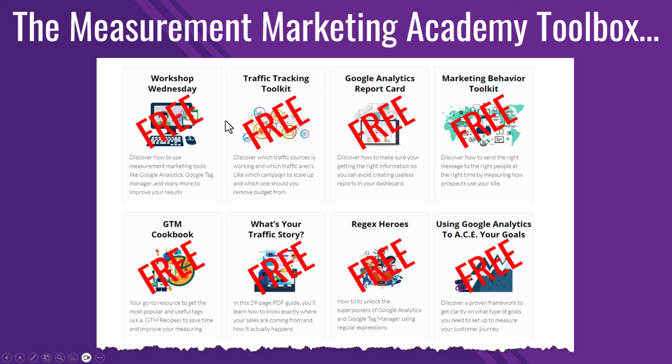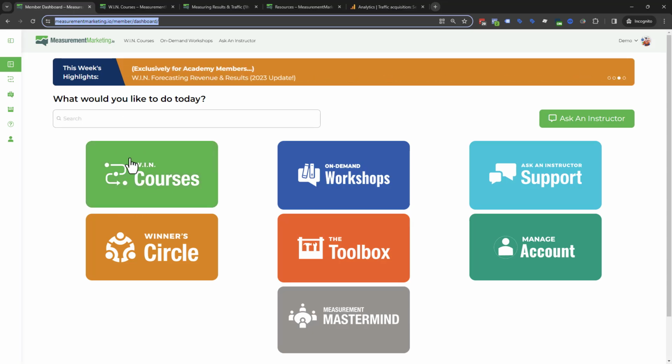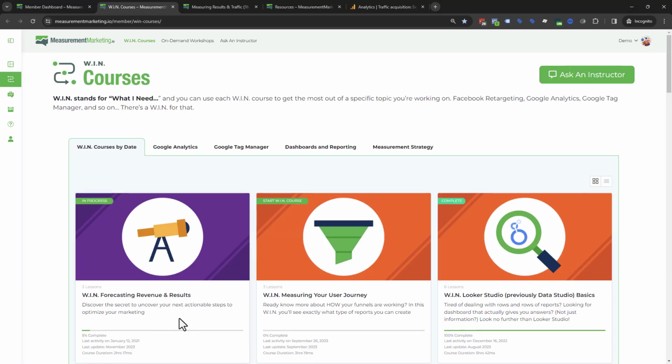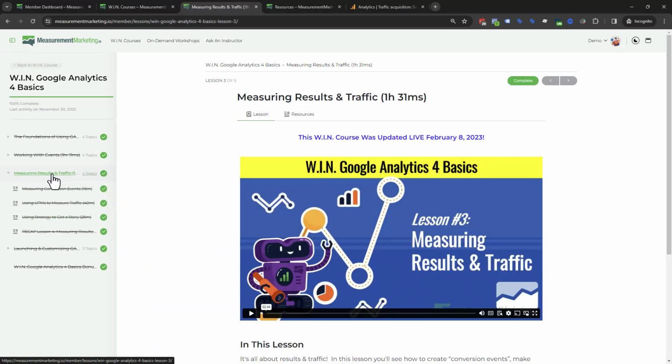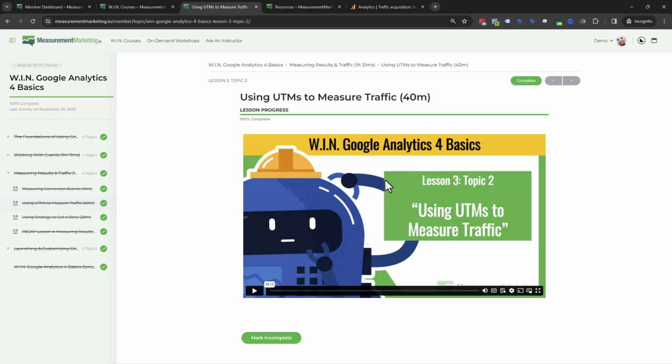But the traffic tracking toolkit is part of the Toolbox. I'm going to show that very, very quickly. I'm going to show a couple of things here. In the members dashboard, this is for those of you who have access to the Win courses already. There's the Google Analytics 4 Basics course, and a whole bunch of other courses back here. The Google Analytics 4 Basics course is about 5 hours long, about how to use analytics and why, and getting the most from it. In there, under results and traffic, is a topic that talks all about this: the UTMs for measuring traffic. It's a 40-minute lesson that you can go back and rewatch if you need a little more help on this. That's where it'll be.